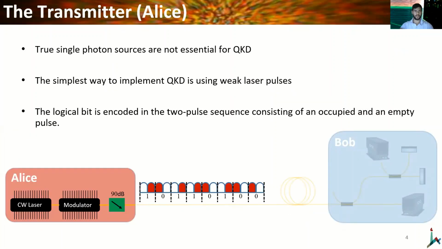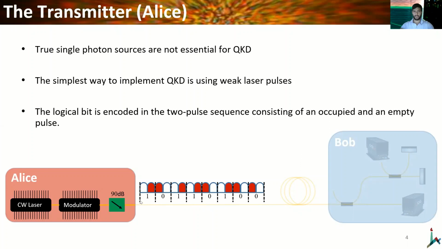Now I'm going to briefly describe the basic protocol. True single photon sources are not essential for quantum key distribution. It turns out that the simplest way to implement quantum key distribution is by using weak laser pulses. Here we use a CW laser followed by an intensity modulator that can either block or transmit the beam in order to produce optical pulses. In addition, we use an optical attenuator to guarantee that we have less than 1 photon in each pulse on average. The logical bit is encoded in a two-pulse sequence consisting of an occupied and an empty pulse.